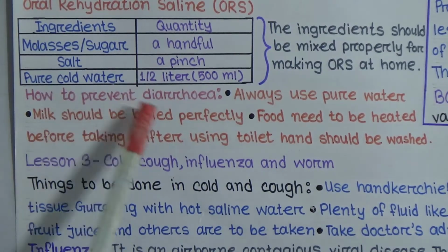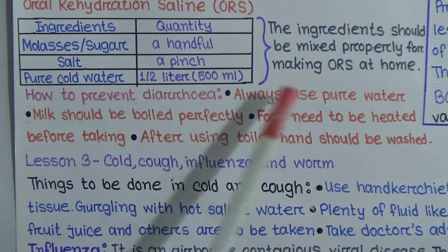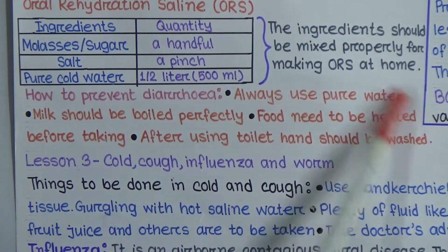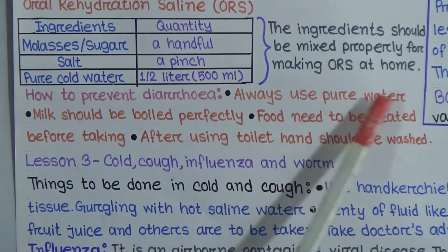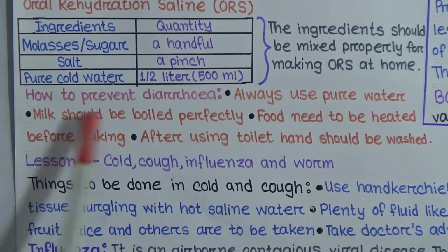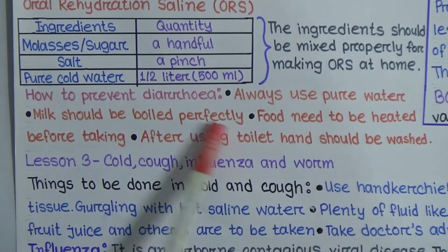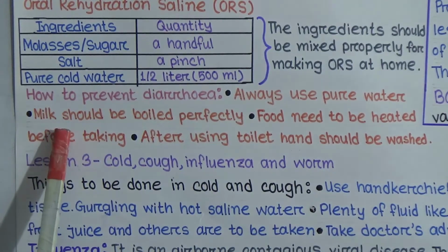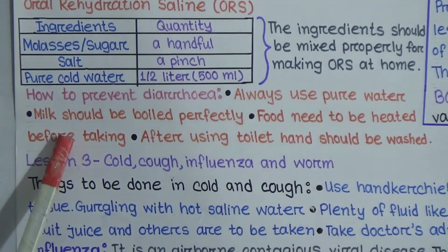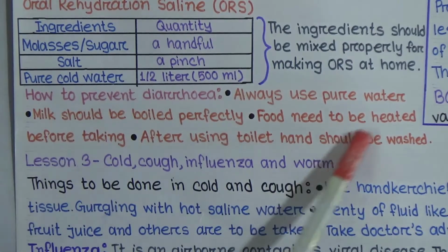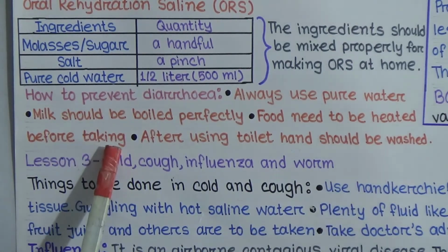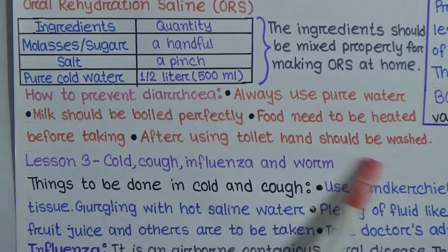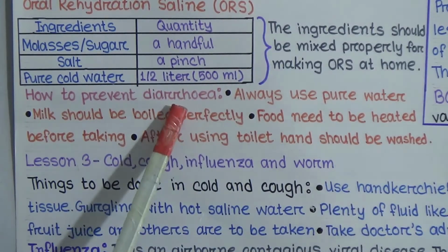So how to prevent diarrhea? First, always use pure water. Our drinking water or our everyday use water must be pure water. Milk should be boiled perfectly. If we don't boil milk, then it can be harmful for our stomach and can cause diarrhea. Food needs to be heated before taking. After using the toilet, hands should be washed. So if we follow all these rules, we can prevent diarrhea.